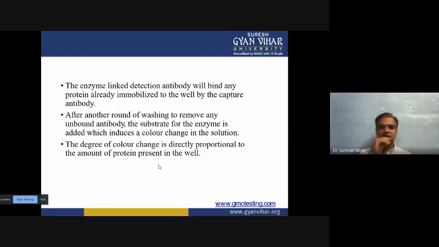So a color change when your antibody is bound with the antigen lets you detect this antigen-antibody pair formation. You can detect it in the color of the solution. So a color change can confirm that your antibody attached to the antigen. If the amount of color change is more, then you can say that the amount of the protein is more. If the amount of color change is less, then the expression level also will be less.